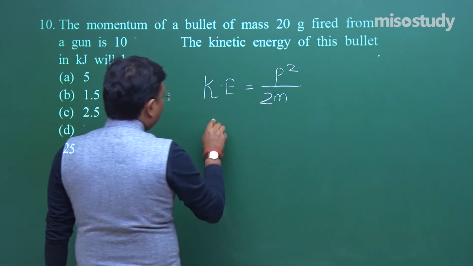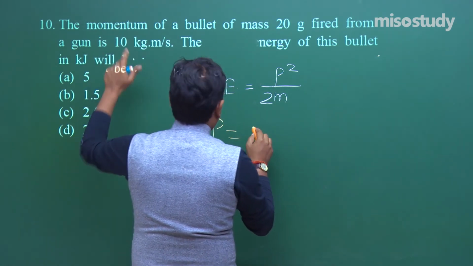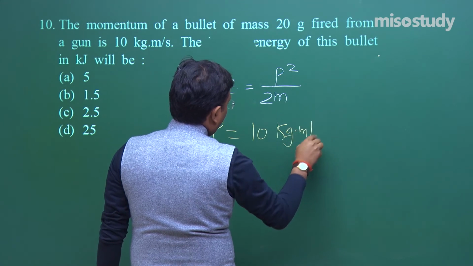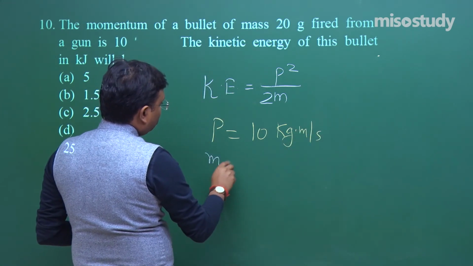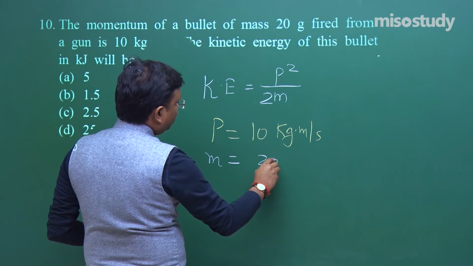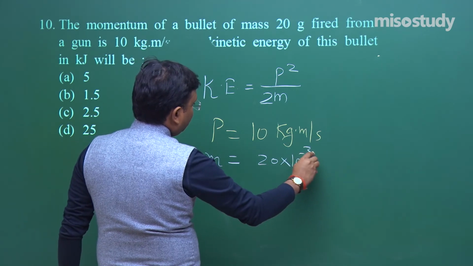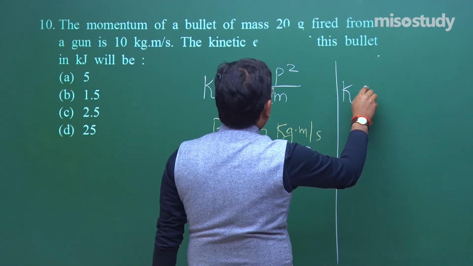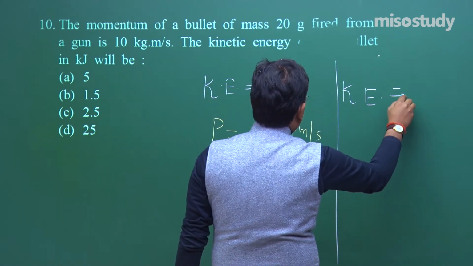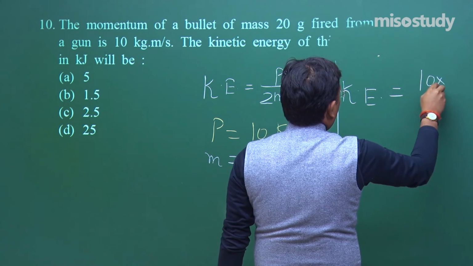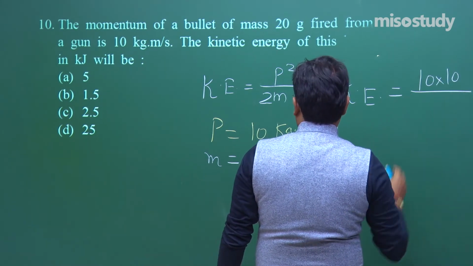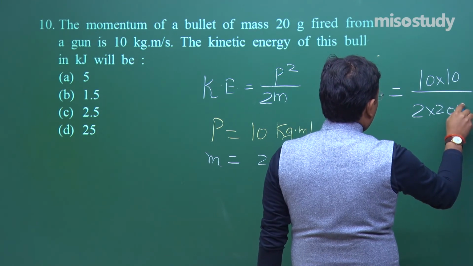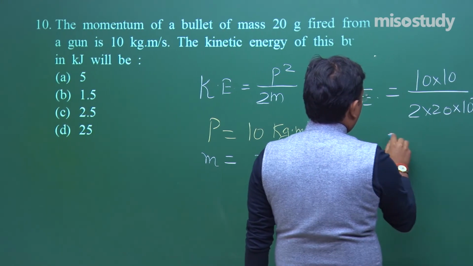So P is equal to 10 kg meter per second, M is equal to 20 into 10 to the power minus 3 kg. Now put the values. So K is equal to, you have to find the kinetic energy, 10 into 10 upon 2 into 20 into 10 to the power minus 3.